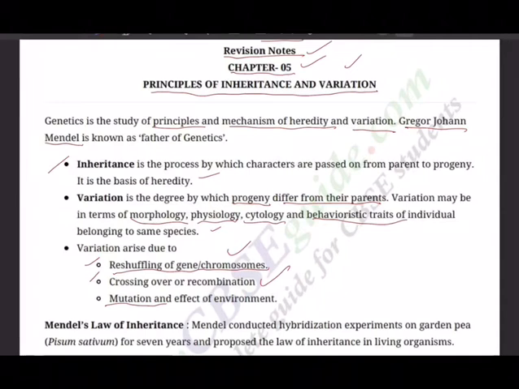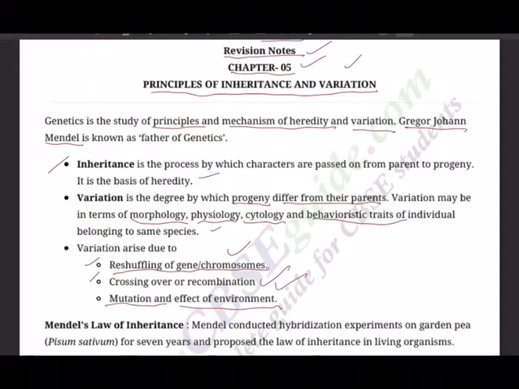And environment, of course, plays a crucial role. You remember I told you about the parrot story: the parrot will have very good behavior if it is grown in the house of a pandit or educationalist, and the same parrot uses abusive language when it is with bad people. So environment plays a very crucial role.